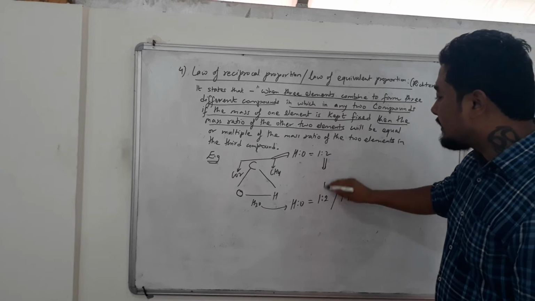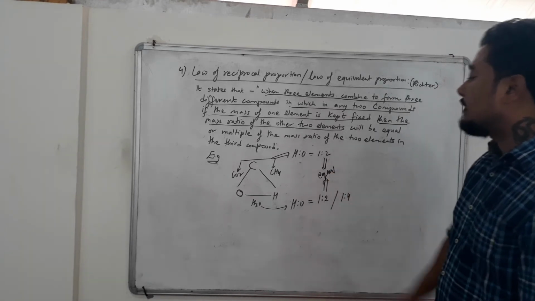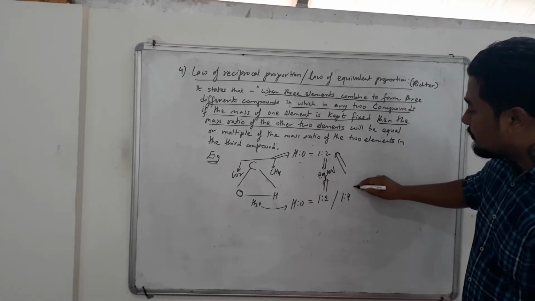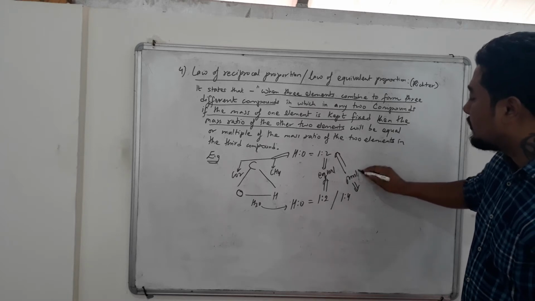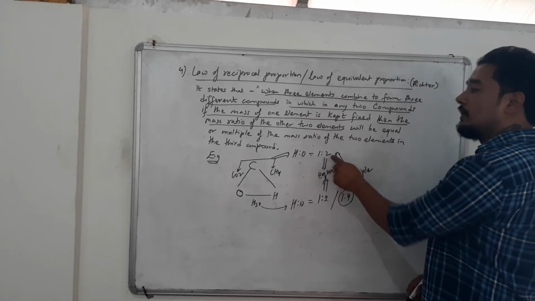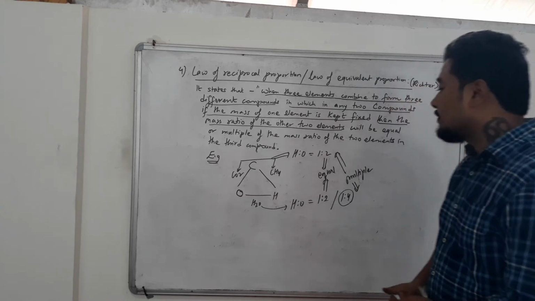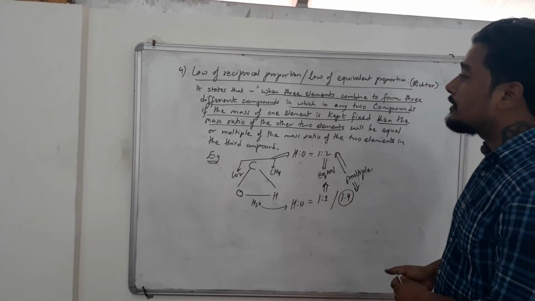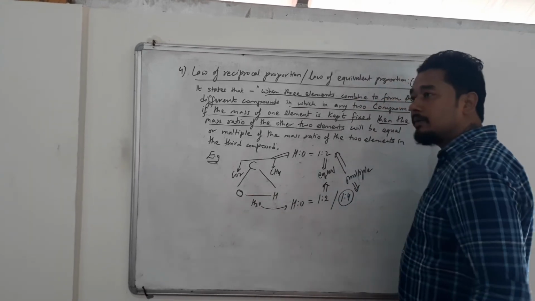Sometimes it may come like this, sometimes like this. If you compare this and this, the ratio is equal. Therefore, we can say that the law of reciprocal proportion is proved. But sometimes the ratio we got in the third compound is a multiple of this, and again the law of reciprocal proportion is proved. So this is how we prove the law of reciprocal proportion. Let me repeat the whole thing again. In the law of reciprocal proportion, students, three different elements will be given.